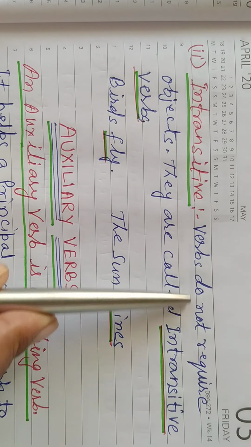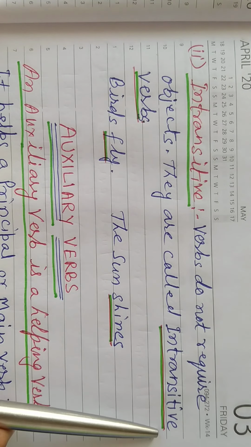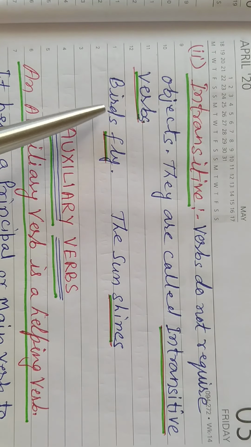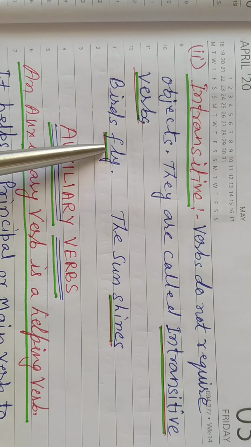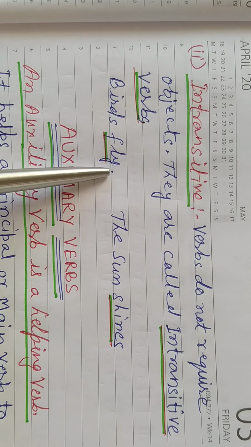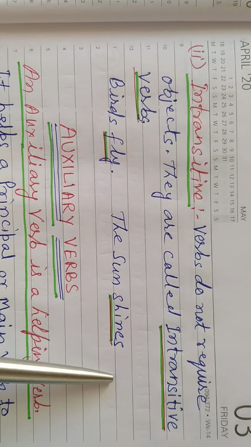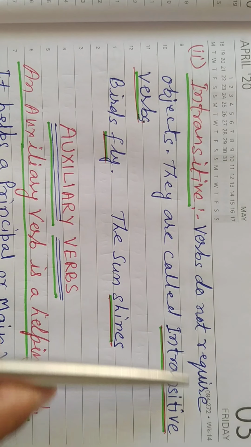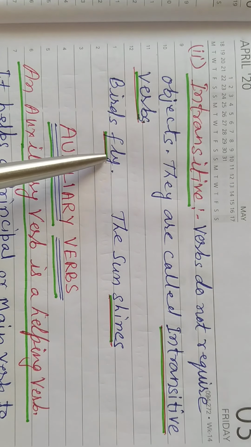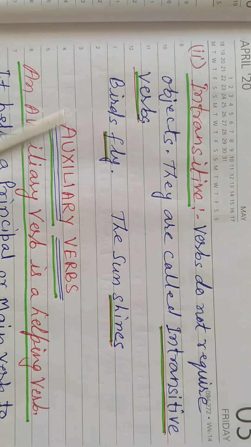Next, intransitive. Verbs that do not require an object are called intransitive verbs. For example, "Birds fly." In this sentence there is no object. Fly is the verb. "The sun shines." Shine is the verb, no object. So this type of verb does not require an object. They are called intransitive verbs. So this is the difference.